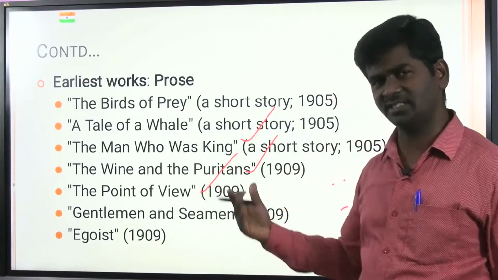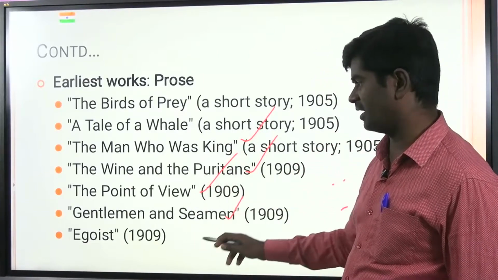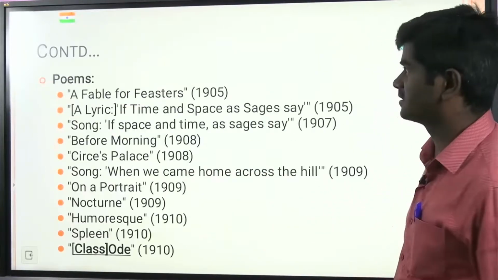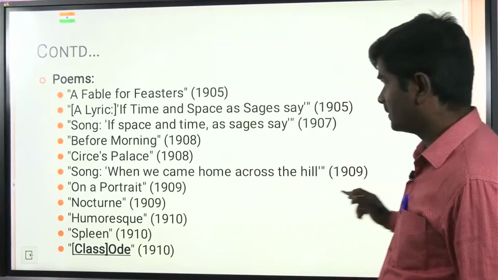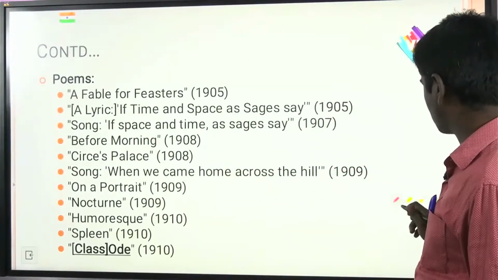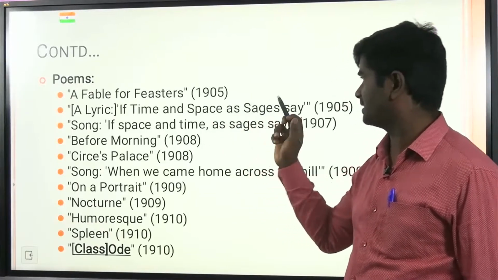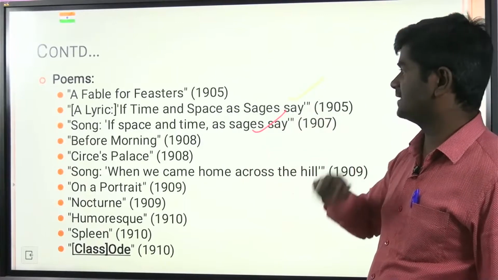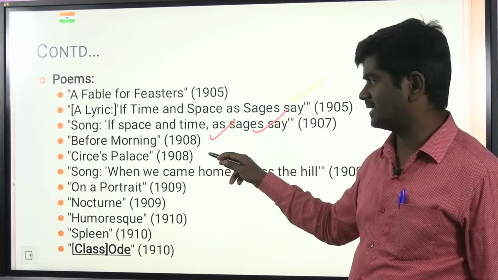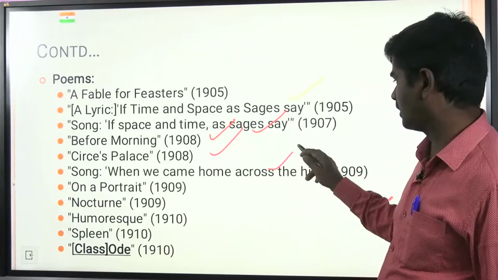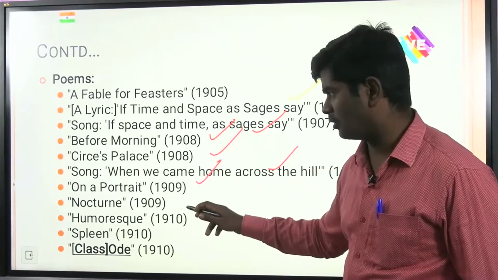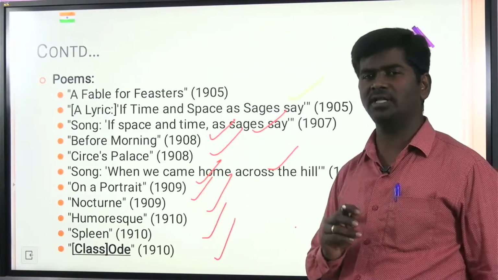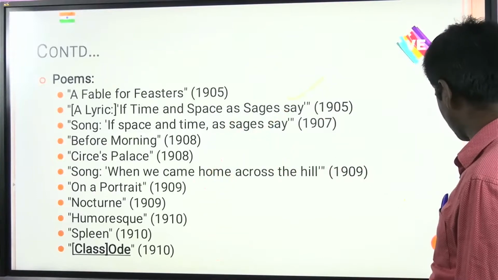And that is actually discussed by this writer. Gentlemen and Seamen, Egoist. Some of the popular prose writings and poems: A Fable of Feasts, and works like If Time and Space, as Sages Say, Song; If Space and Time, as Sages Say; Before Morning; Sir's Palace, Song; When We Came Home Across the Hill; Portrait; Nocturne; Homeresque; Spleen; Castle Ode. These were some of the works composed by T.S.